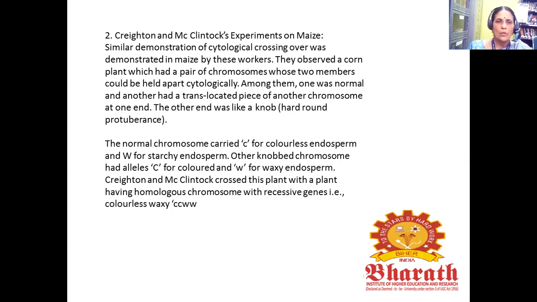So the normal chromosome carried small c for colorless endosperm and W for starchy endosperm. The other, knobbed chromosome had alleles capital C for colored and small w for waxy endosperm.